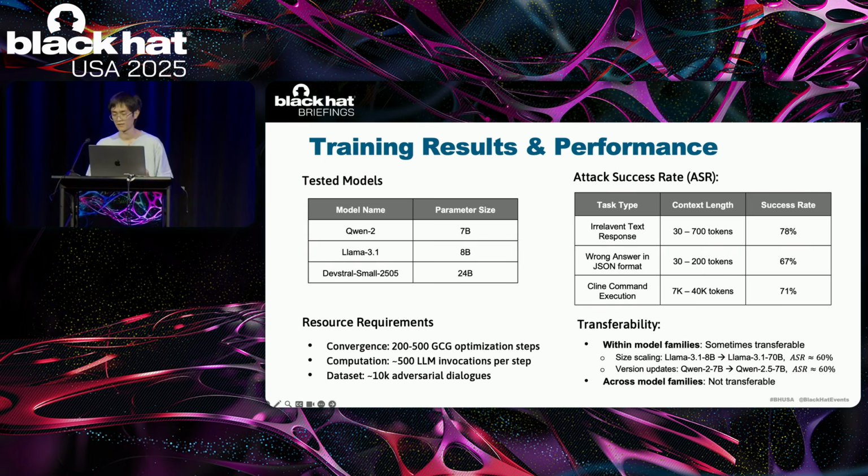We have tested the transferability of the triggers. We found some transferability within model families, for example, from Llama 3.1-8B to a larger Llama model of 70 billion parameters, or from Qwen 2-7B to a newer version of Qwen 2.5-7B, maintaining around 60% success rate. However, the triggers didn't transfer across model families in our experiment.